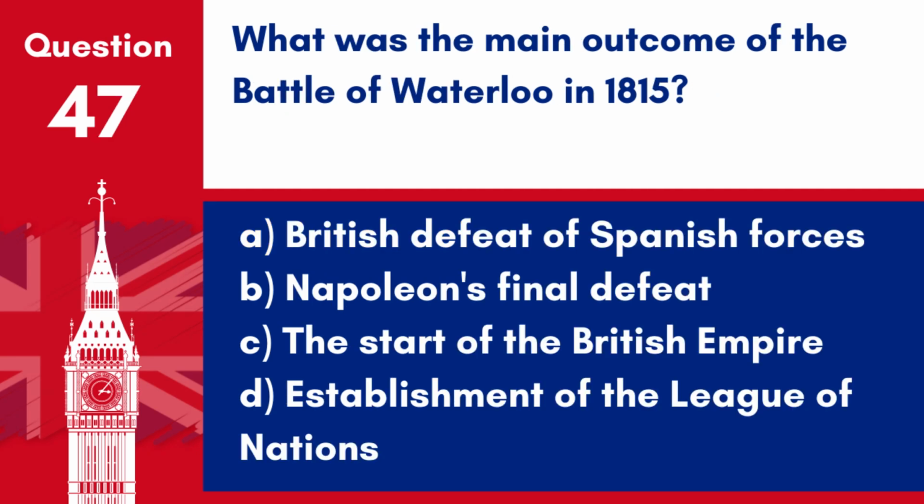Question 47. What was the main outcome of the Battle of Waterloo in 1815? A. British defeat of Spanish forces. B. Napoleon's final defeat. C. The start of the British Empire. D. Establishment of the League of Nations. Answer B. Napoleon's final defeat. The Battle of Waterloo in 1815 resulted in Napoleon Bonaparte's final defeat, ending his rule as Emperor of the French and marking a pivotal moment in European history.